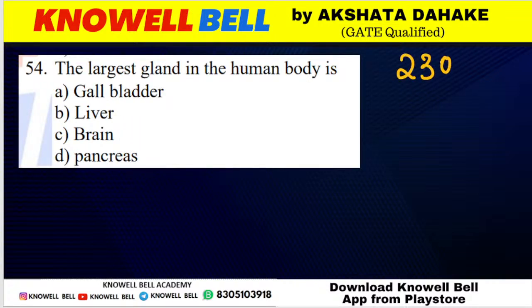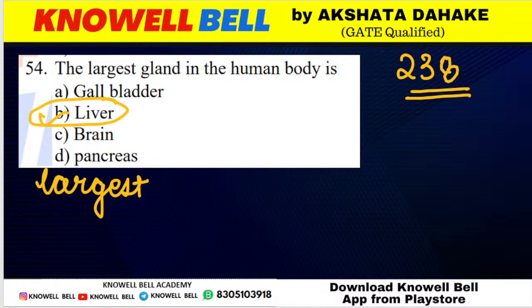Question number 238. What is the largest gland of the human body? Gallbladder, liver, brain, pancreas. Which is the largest gland of the human body? First is Hemashri, second is Pratyaksh, then Sarvesh, Dhairya, Kanishka. All of you are correct. Largest gland of the human body is liver. If the question comes for the largest organ of human body, what is going to be the largest organ of human body? Human body का largest organ क्या होता है? Largest gland is liver, but what is the largest organ of human body?